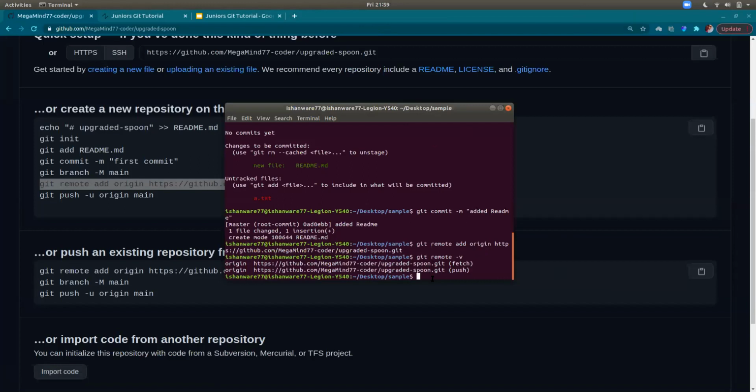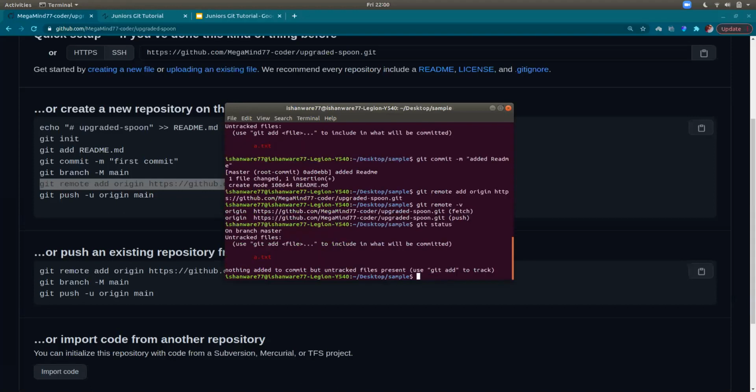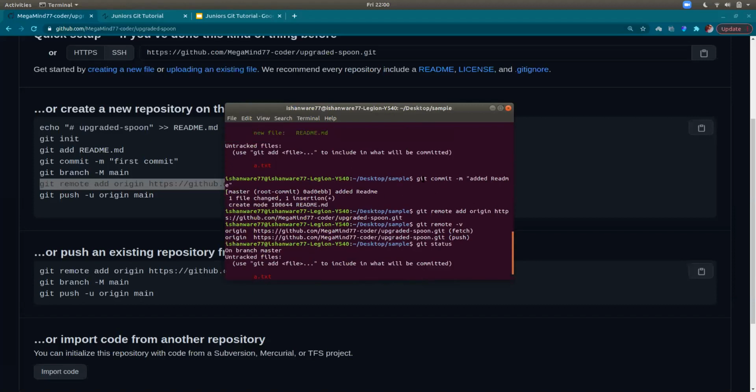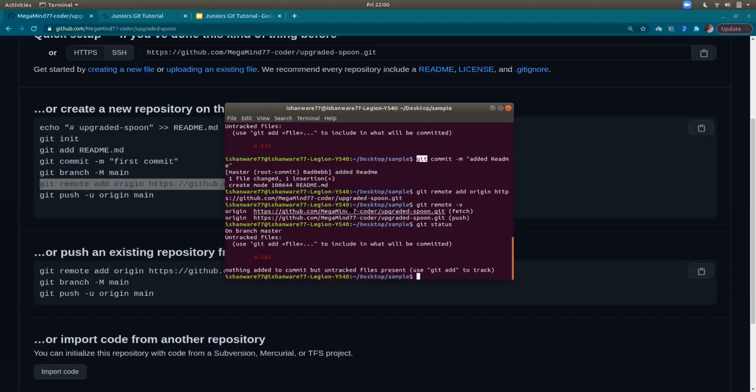Now I'll push the changes. Pushing the changes is basically adding the commit onto the branch. If I type git status now, it will only show that a.txt is an untracked file, and it doesn't show if the push has been made yet. I recently made a commit, and this commit only tracks the README file. So now when I do git push, it will reflect the commit onto